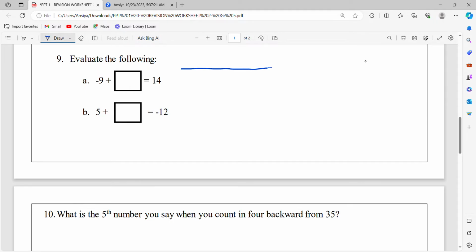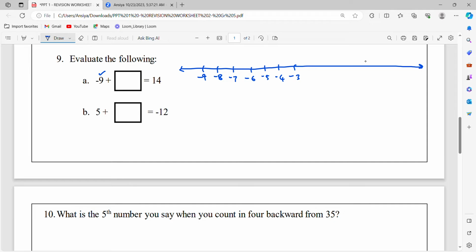So I'm just roughly drawing a number line. We have the number negative 9. So I'm just marking negative 9 here. Then going forward: negative 8, negative 7, negative 6, negative 5, negative 4, negative 3.